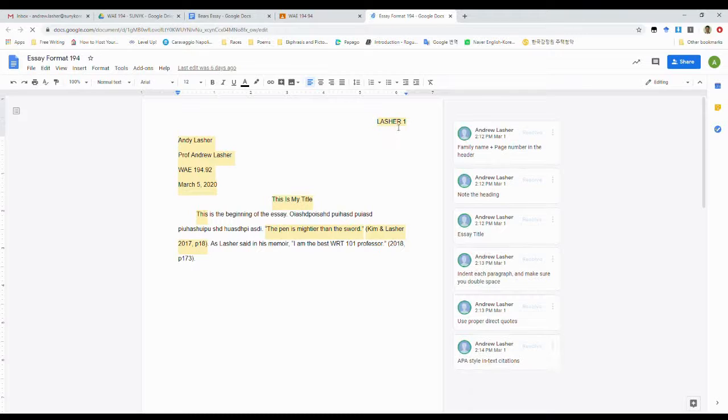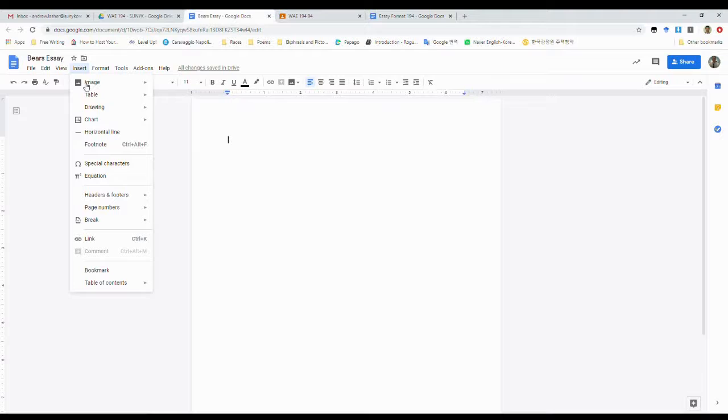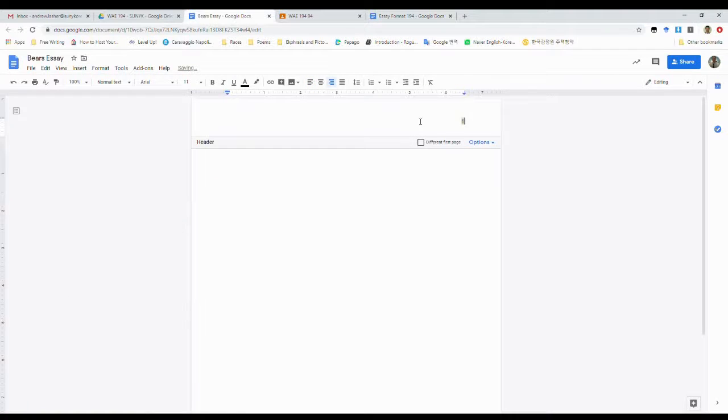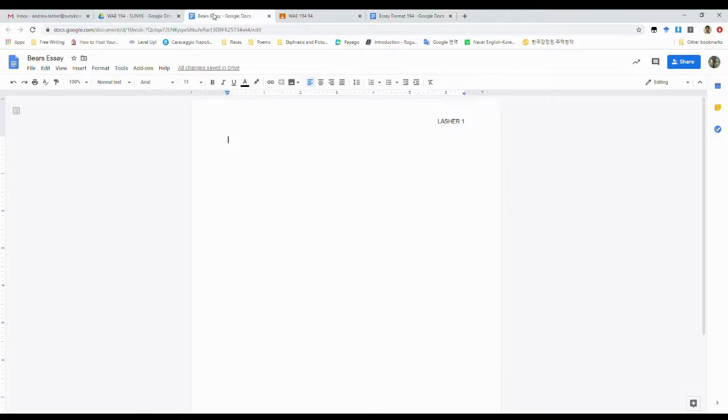All right, family name and page number in the header. We can do that. How do we do that? Insert page numbers. Over there, good. And we add our family name. I like all caps, but honestly, I'm not going to change your score over it. Next step, student, professor, class, date.